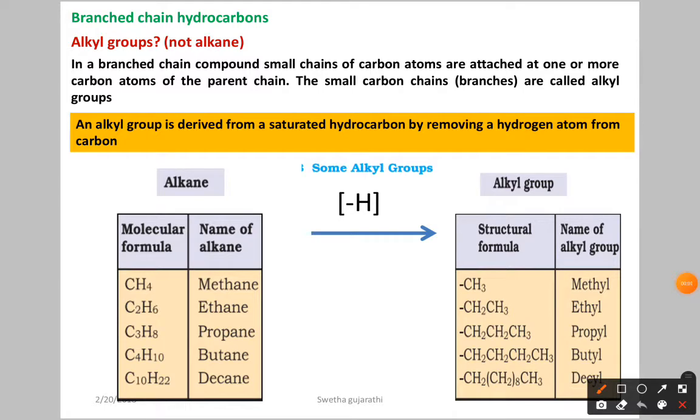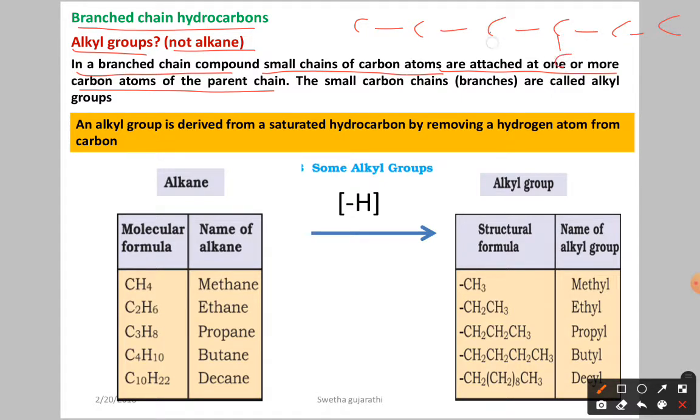Students, let us discuss branched chain hydrocarbons. Here, we should know the meaning of alkyl groups, not the alkane. In branched chain compounds, small chains of carbon atoms are attached at one or more carbon atoms of the parent chain. For example, we have the longest carbon chain like this, and some small groups like this. These are called the branches, nothing but alkyl groups.